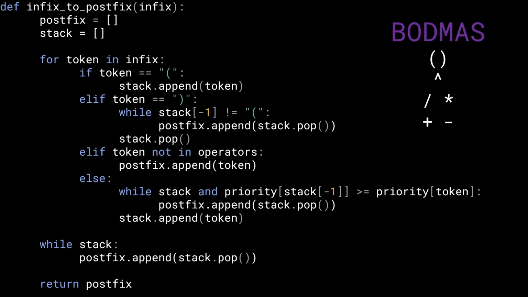Now, how do we define the priority? Well, the priority will be a little bit different. So obviously the order has the highest priority, then division, multiplication, and then addition, subtraction. But the opening bracket will have the lowest priority. Why is that, you ask? It has a very interesting reason behind it.